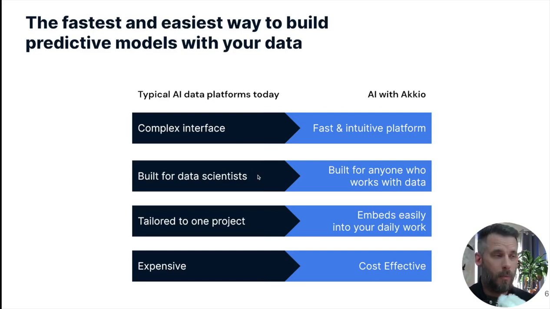A lot of the tools were built for data scientists, like I just described. We were built for anyone who works with data. So we don't expect you to have a data science background. We're going to present you with some of the data science things like an F1 score, recall, precision analysis, all that sort of thing. But you don't have to understand them. You can always ask somebody, or we're going to give you an explanation on the screen about what those mean. We'll give you insights within the first few minutes of you uploading your data about your data.